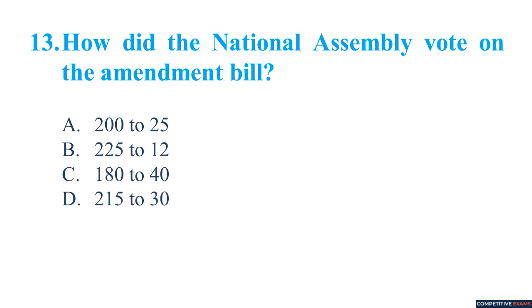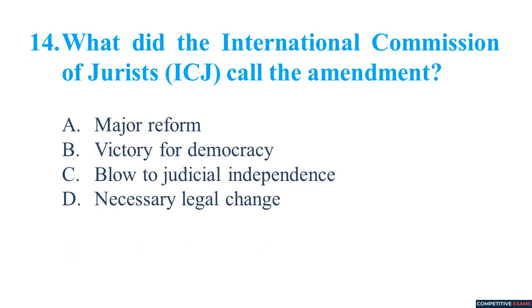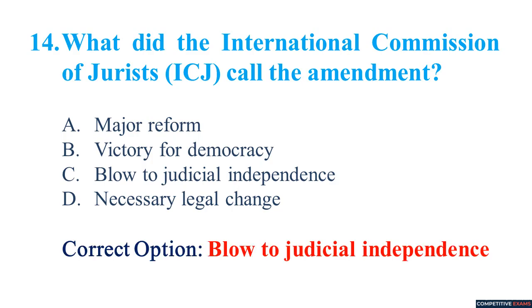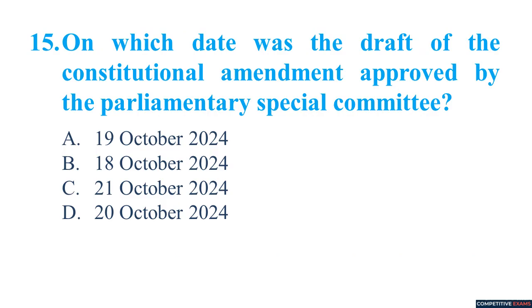How did the National Assembly vote on the amendment bill? 225 to 12. 225 voted in favor while 12 voted against the bill. What did the International Commission of Jurists (ICJ) call the amendment? Blow to judicial independence. On which date was the draft of the constitutional amendment approved by the Parliamentary Special Committee?